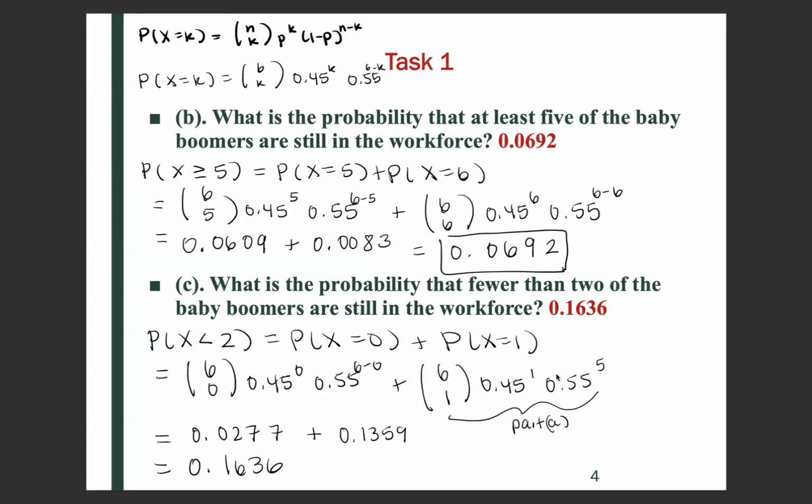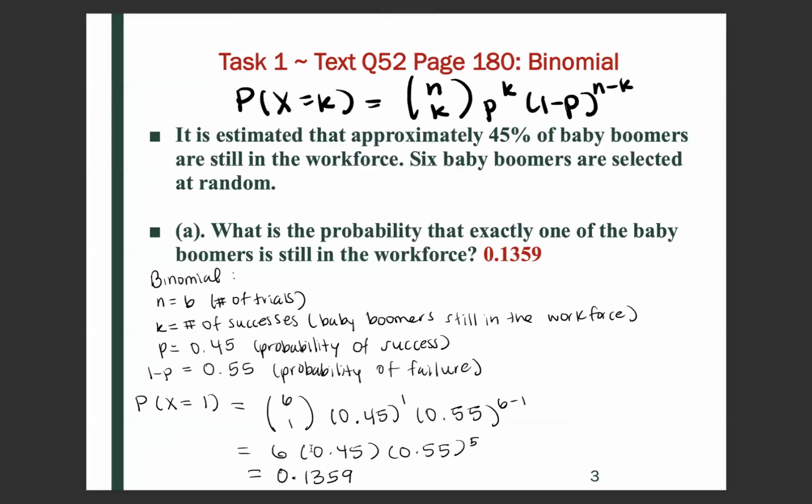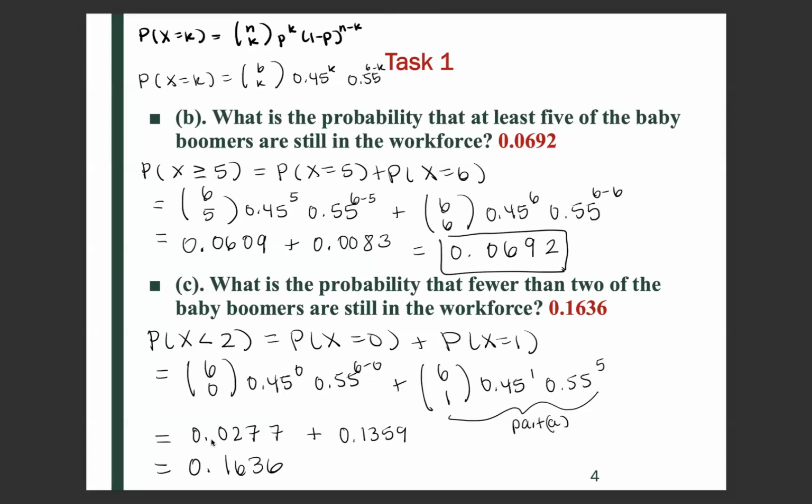We also solved this for part A, the probability that x equals 1, which was 0.1359. So that's this. And then we're adding it to the probability that x equals 0. So when you add those together, you get 0.1636.